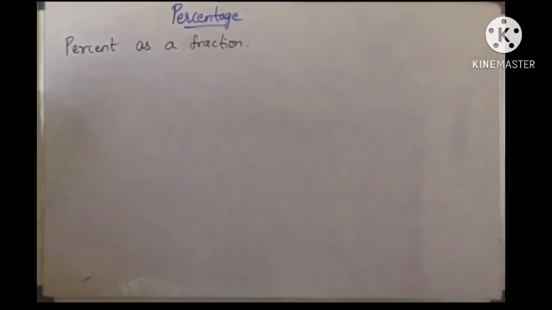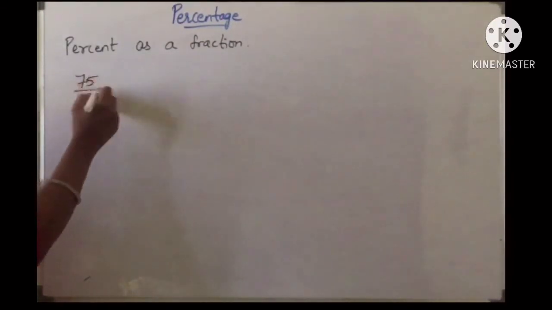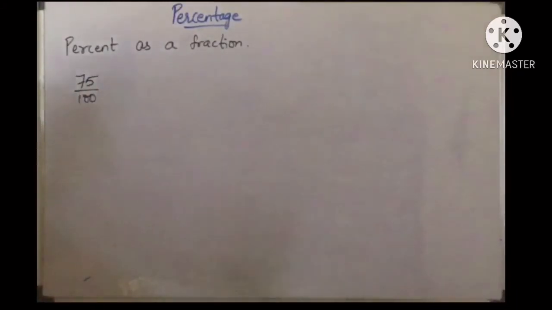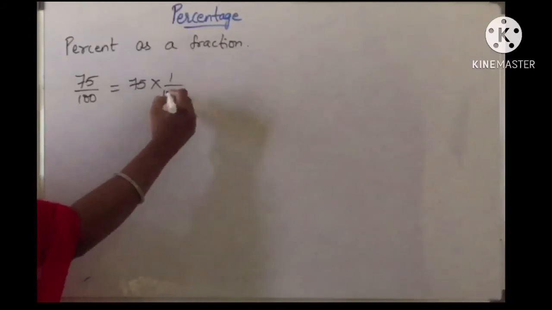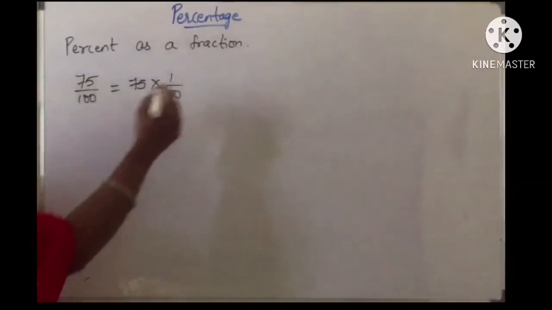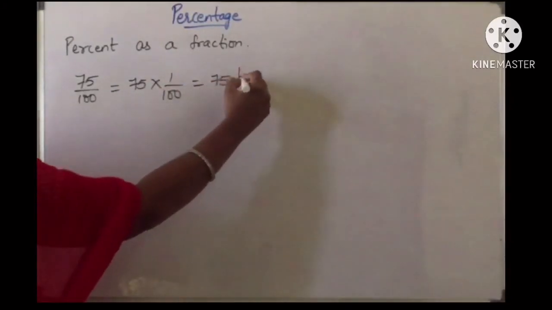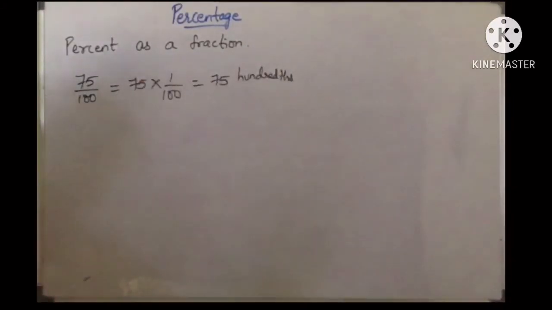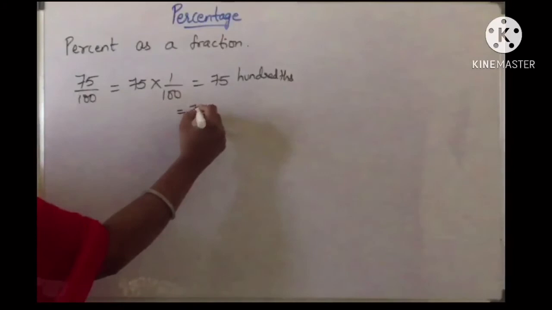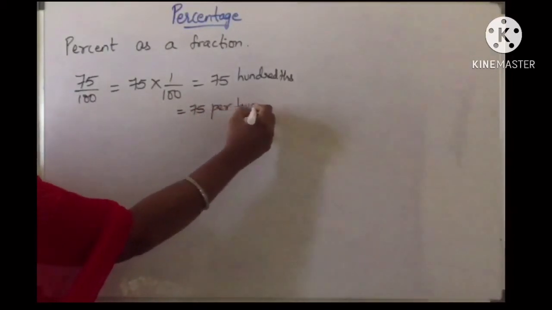Here percent means, as we just discussed, per 100 or hundredths. For example, if I take 75 by 100, children, it is given as 75 into 1 by 100. Can I write that? Yes, that is nothing but 75 hundredths, that is 75 per 100.